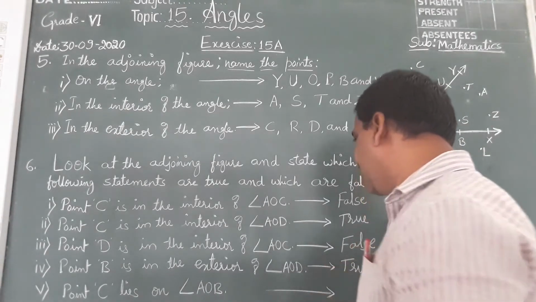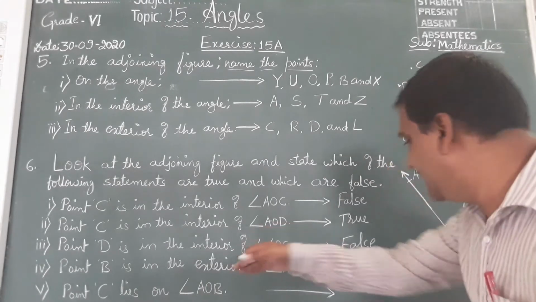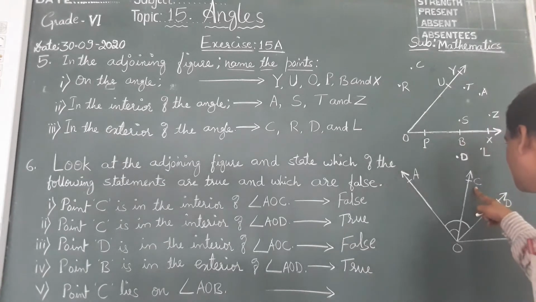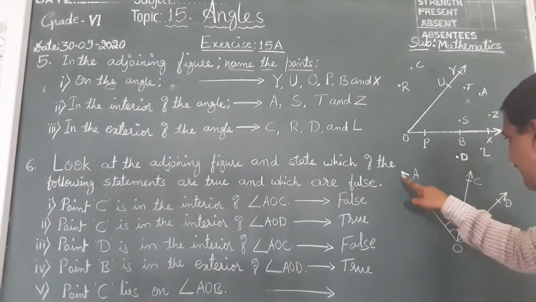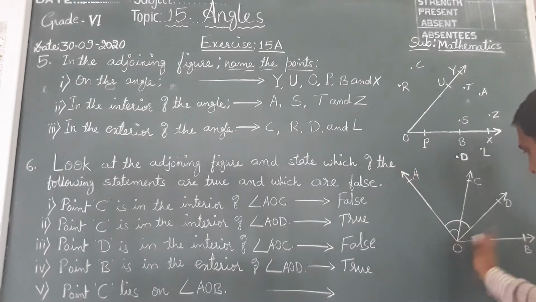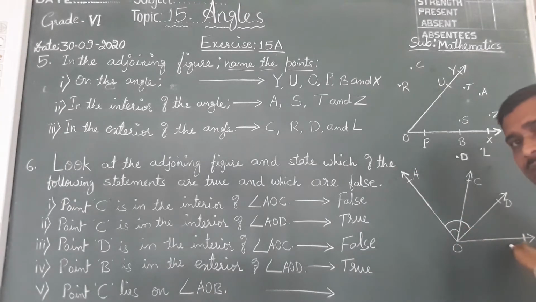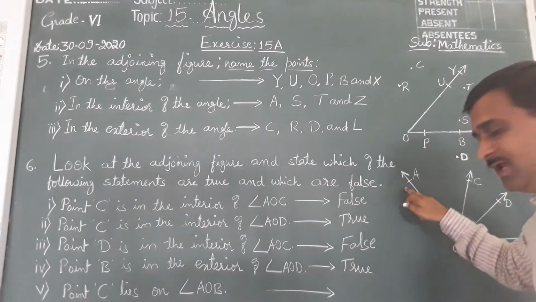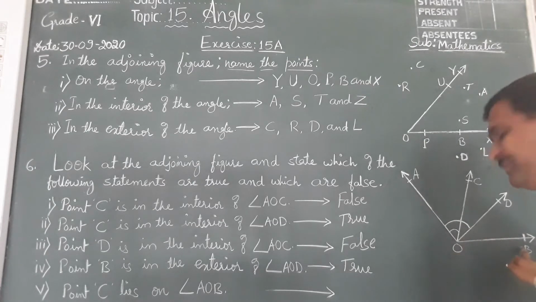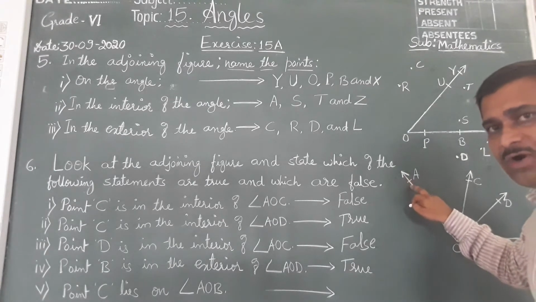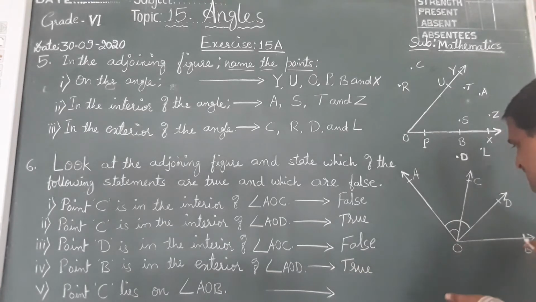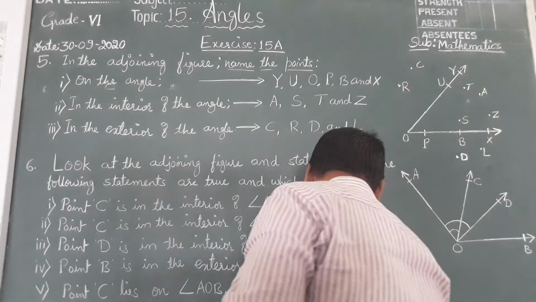True. Last one, point C here lies on AOB. And point C is here, lies on AOB, this full, total outside angle AOB. Tell me children, which are the points that lie on AOB? A lies on AOB, O lies on AOB, B lies on AOB. On AOB you will find A, O, B points. Where is the C here? They said C lies on AOB. C is not there on AOB at all. It is false.